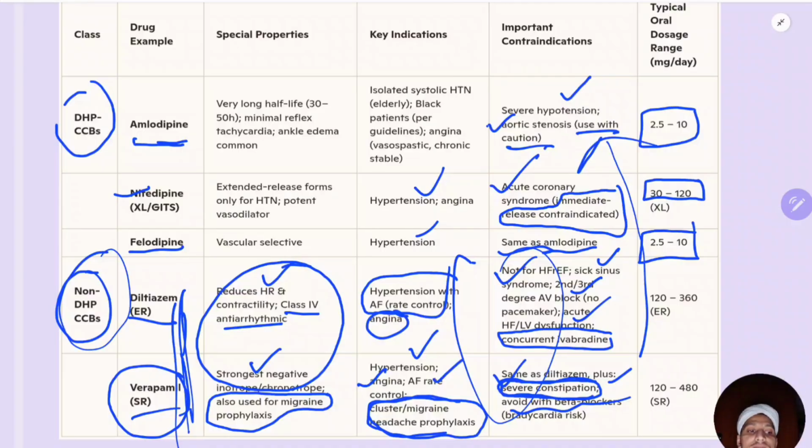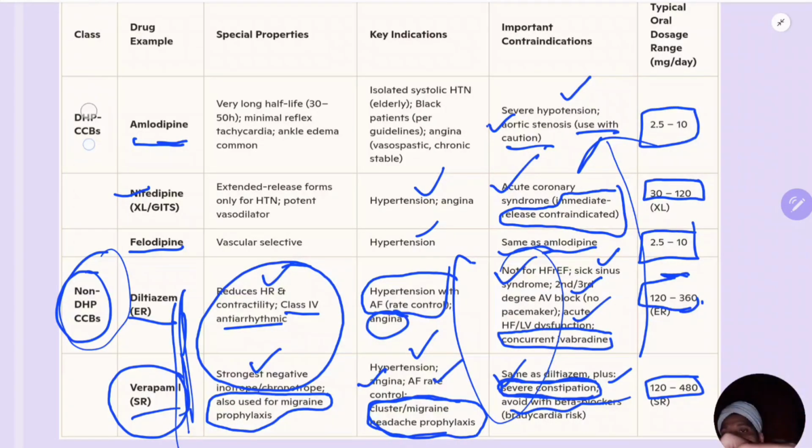So what is the dosage of diltiazem? So in extended release form it is 120 to 360 mg, and verapamil is 120 to 480 mg. So the starting dose itself, you can think of 120 mg as the starting dose of these drugs. Amlodipine 2.5 to 10 mg, nifedipine is 30 to 120 mg. Okay, remember, cilnidipine is up to 20 mg. Benidipine is 4 to 8 mg. Nicardipine is, I think, 20 to 40 mg.